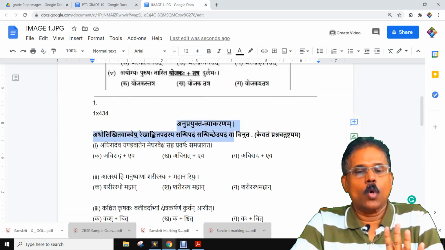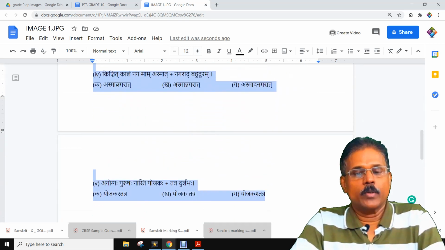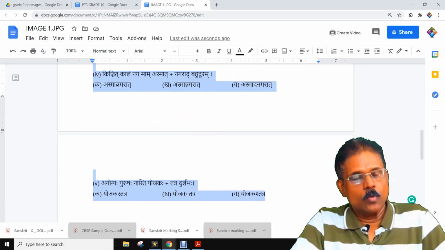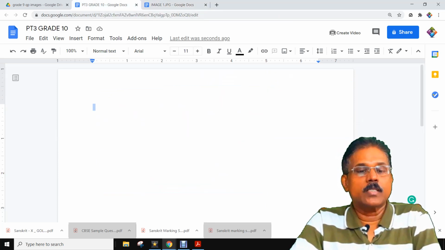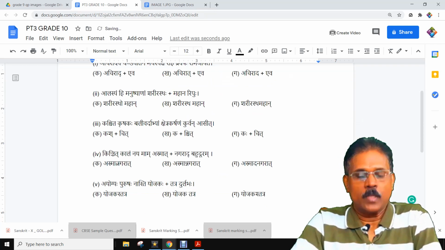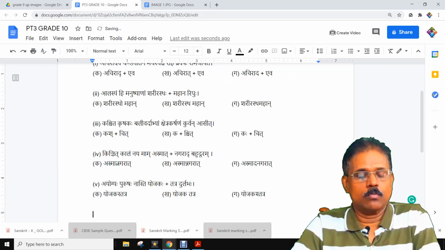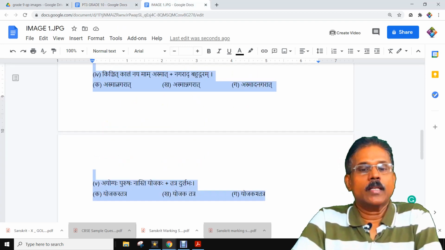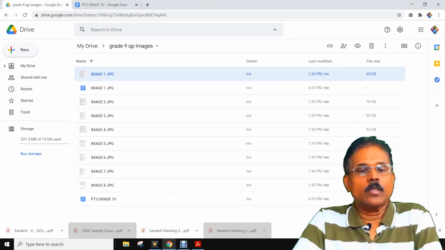Now here, one image we converted properly. This one you copy to that page. This is a blank page. This is a question. You paste it there. So it is ready there. Now press enter 1, 2. Get ready for the next image. Then this image you can close. Then go back to the drive. Only one image we converted.